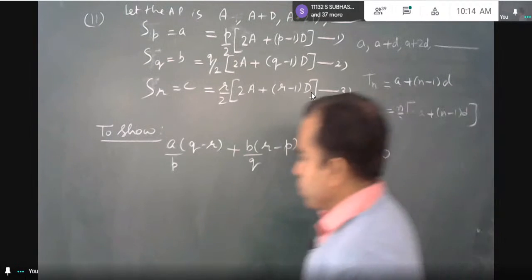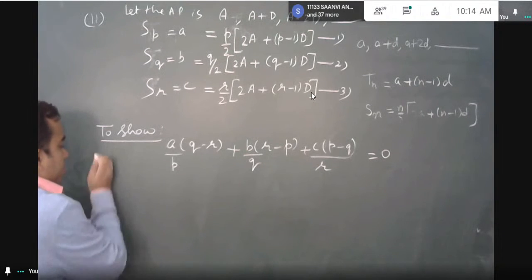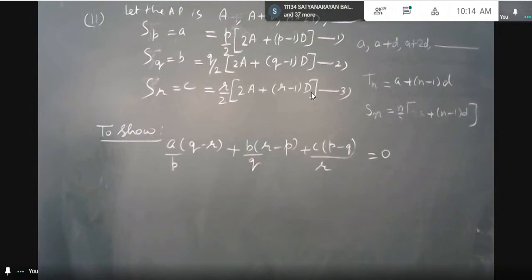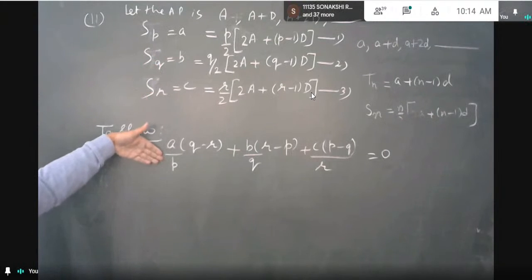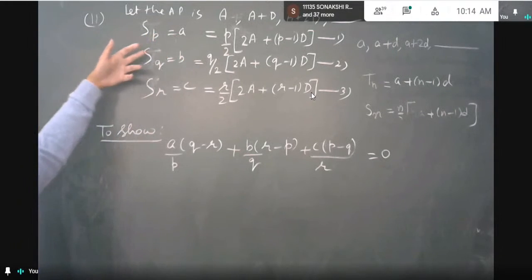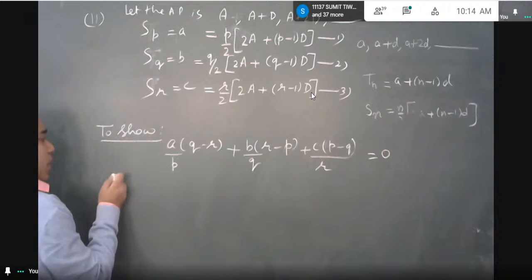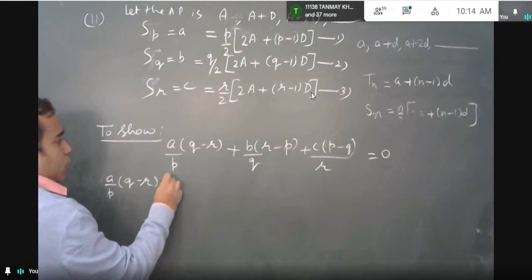Given, to show. How to proceed? I think this a, b and c value can be substituted here, or a upon p can be obtained from here. Right? So begin with this. It will come, I hope. You also can start in your notebooks.